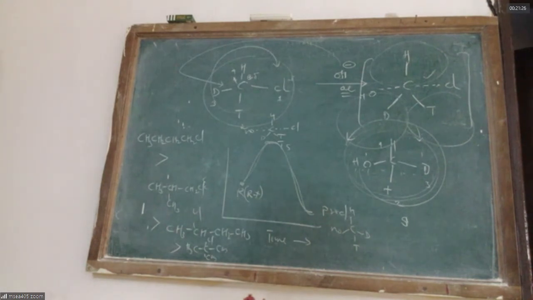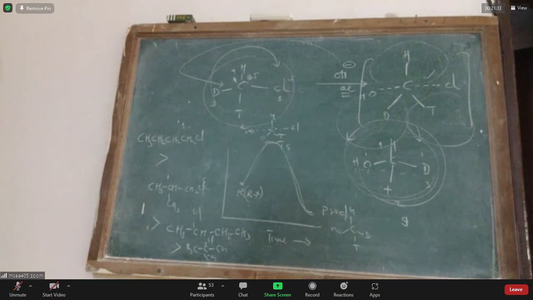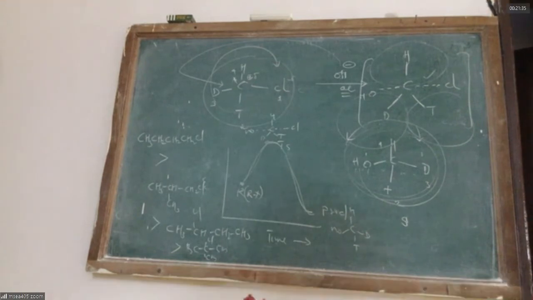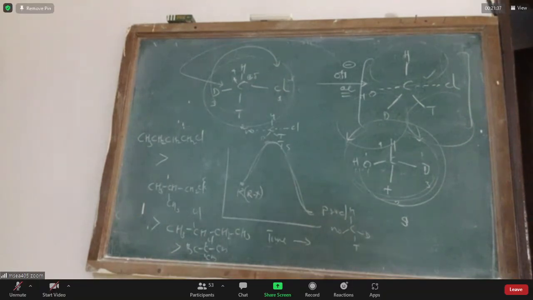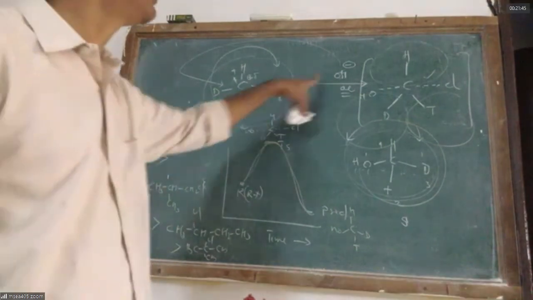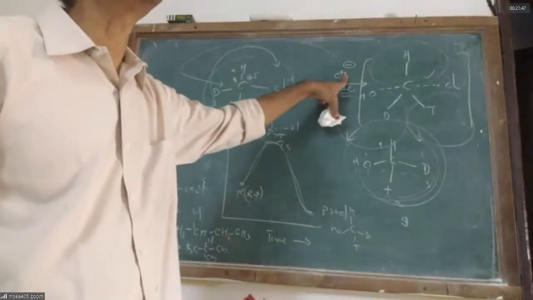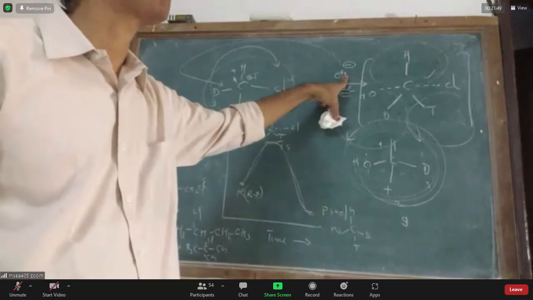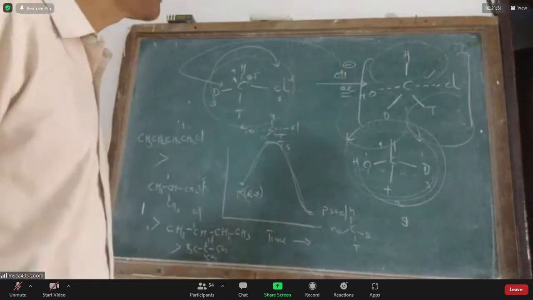So we answered the following questions. What is SN2? Substitution nucleophilic bimolecular. What does it mean? It is a nucleophilic substitution where Y minus replaces X minus. What is the rate of this reaction? Rate is equal to the rate constant times the concentration of alkyl halide and the concentration of OH minus, or the concentration of the reagent.